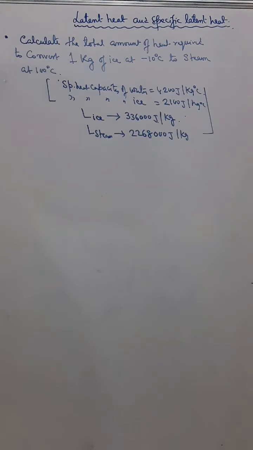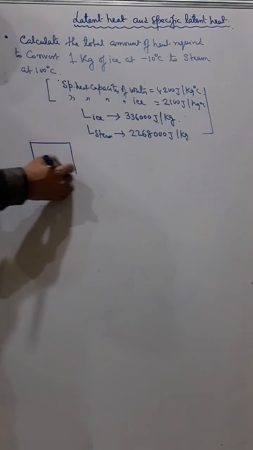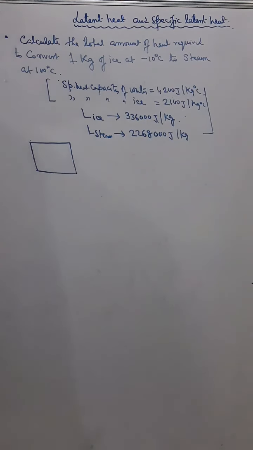So now we have to find the total heat. Now for your understanding, first I am explaining it to you in a flow chart. Okay, how can you step by step understand what to do?